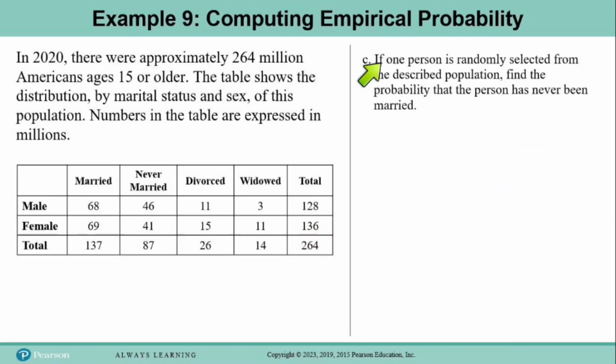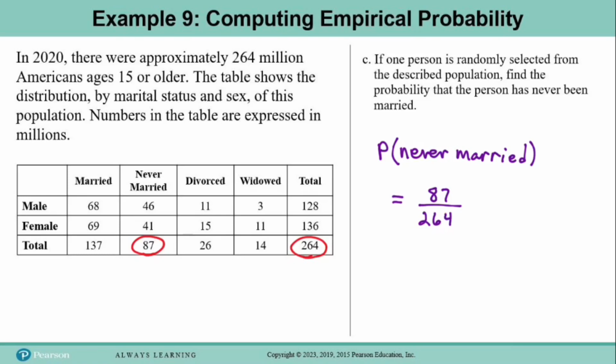And part C, if one person is randomly selected from the described population, find the probability that the person has never been married. Okay, so we go to the never married column. The total number of people who have never been married in this table is 87 million. And the total number of people in the table is 264 million. So the probability of randomly selecting someone who's never been married is 87 divided by 264.